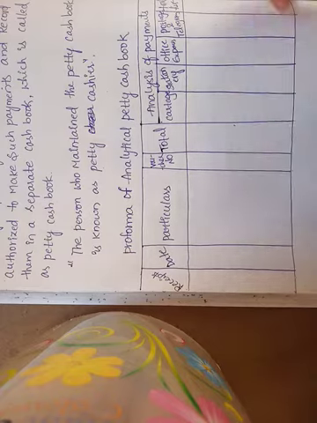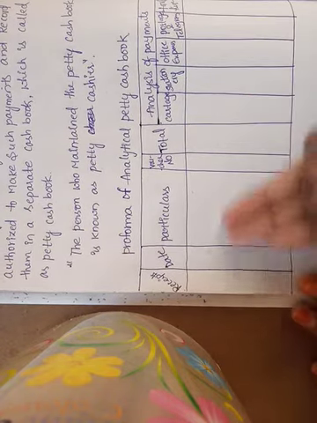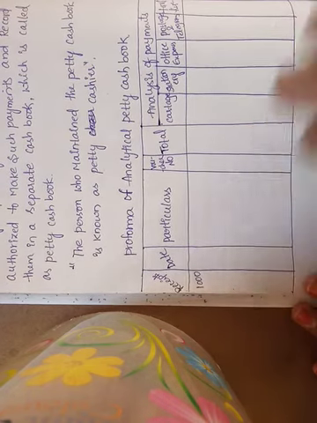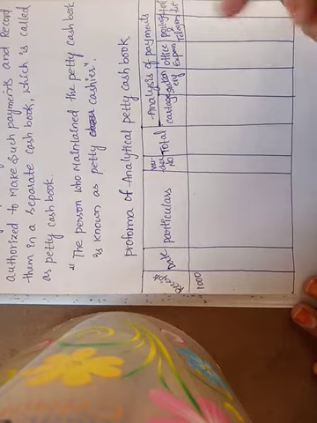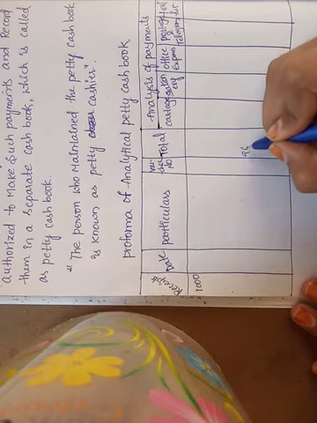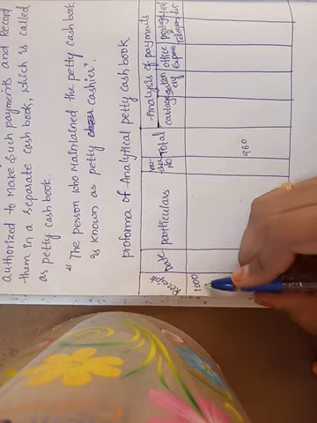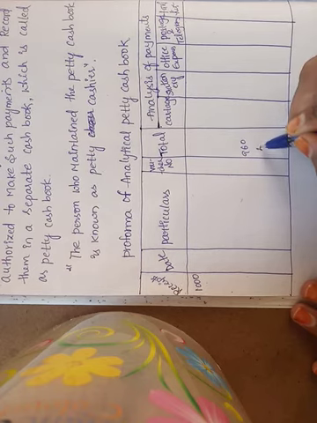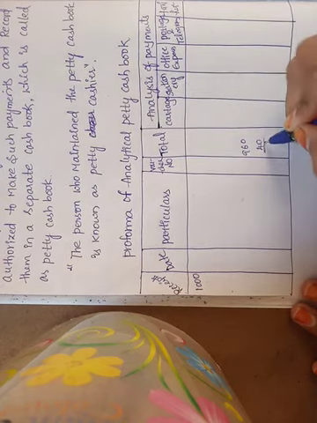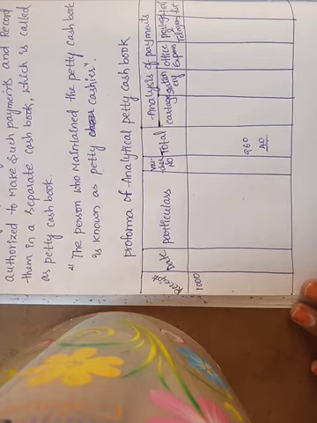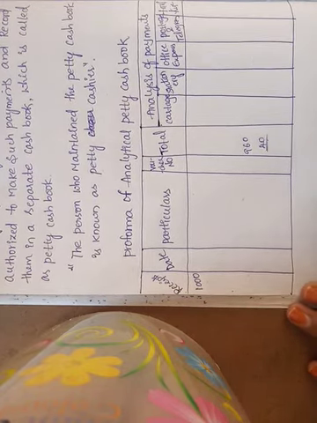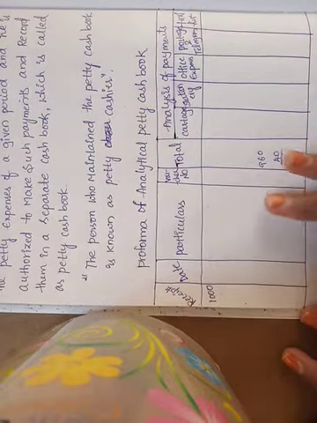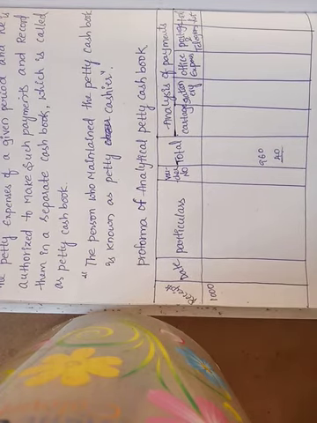After writing all this, we have to find the balance carried down. Suppose in the receipt column the total is 1,000 rupees, and the total of the amount we paid for all these transactions is 960. How much is the balance carried down? Here 1,000 rupees, here 960 only, so the balance carried down is 40 rupees. This month's closing balance is next month's opening balance. Like that we have to do the problem. So this is the meaning of the petty cash book and the pro forma of the analytical petty cash book. Now see the problem.